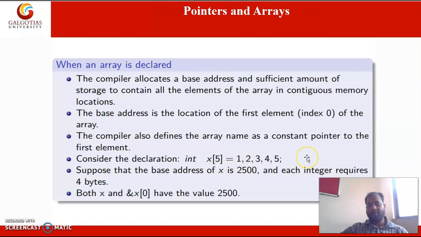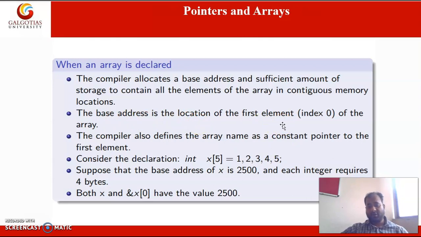Okay, so how many bytes will it occupy? Suppose your machine takes 2 bytes for storing a single int variable, then it will occupy 10 contiguous bytes. We also have the base address of the array, which gives the location of the first element.